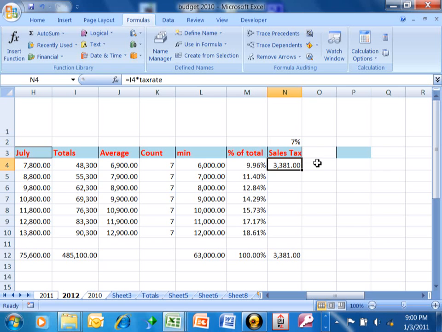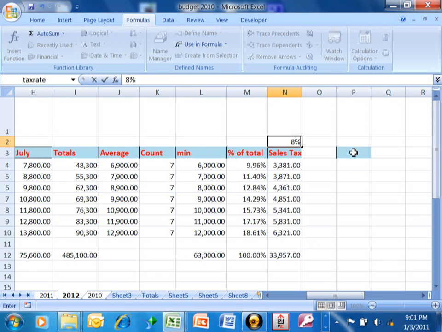Now let me show you another big benefit of using the named range. I'm going to highlight this and fill it all the way down. Now if I go to these other formulas, notice how they're still using that tax rate. So when we use a name like that, it automatically becomes what we call an absolute reference. All of the cells are still pointing to that same tax rate over here. So why did I do that? Because now, let's say the tax rate goes up to 8%. I just have to change it in one area, and all of those formulas have been updated because they're all referring to the tax rate.